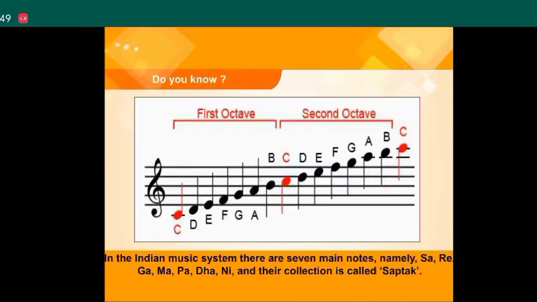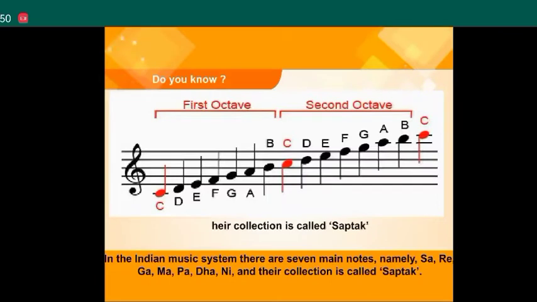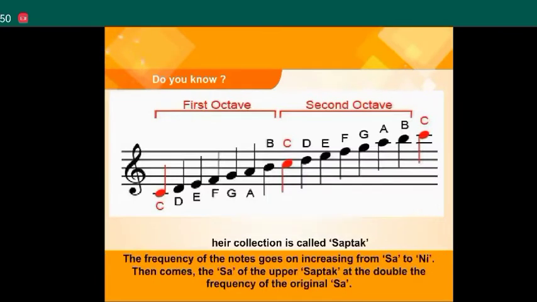Do you know, in the Indian music system there are 7 main notes, namely sa, re, ga, ma, pa, dha, ni, and their collection is called saptak. The frequency of the notes goes on increasing from sa to ni. Then comes the sa of the upper saptak at double the frequency of the original sa.